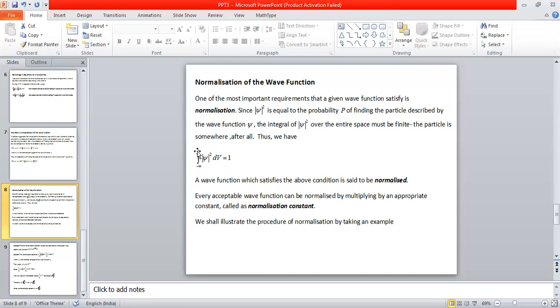So within this region of minus infinity to plus infinity, the probability of finding the particle is always 1.